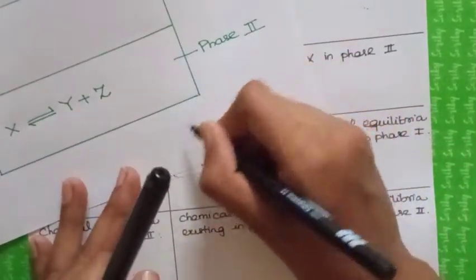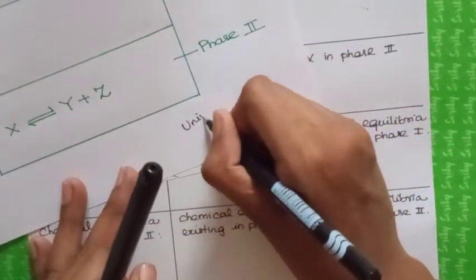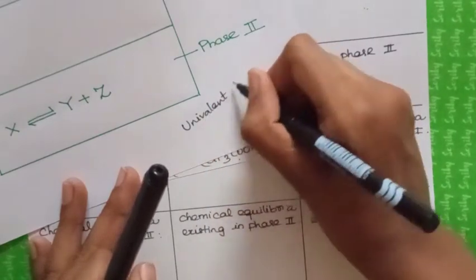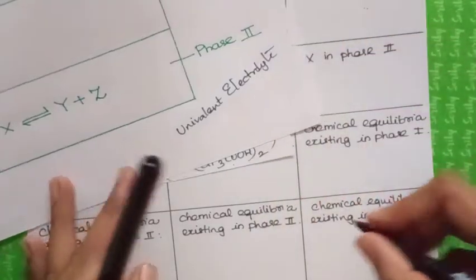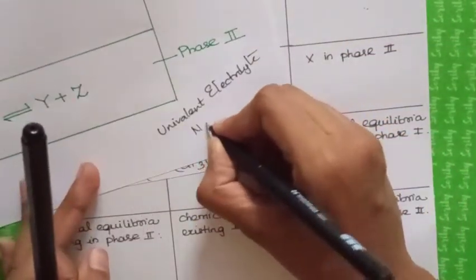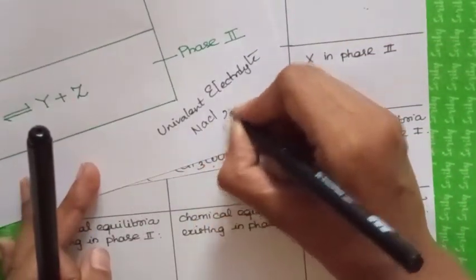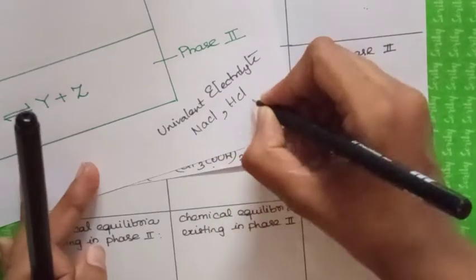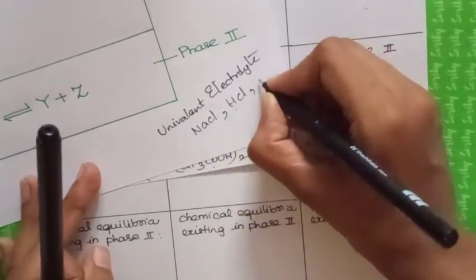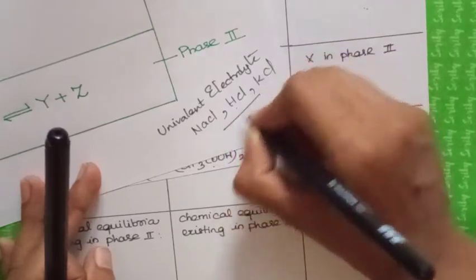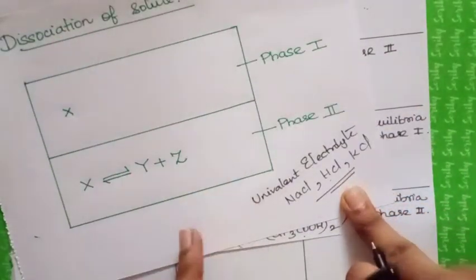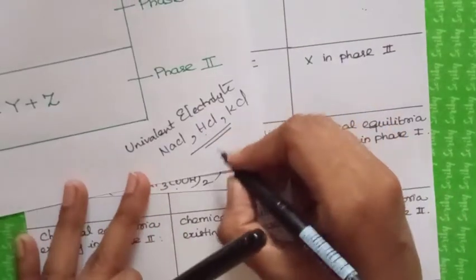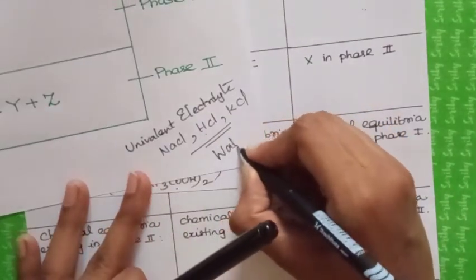Usually almost all univalent electrolytes like NaCl, hydrochloric acid, and potassium chloride will undergo dissociation in water as the solvent.